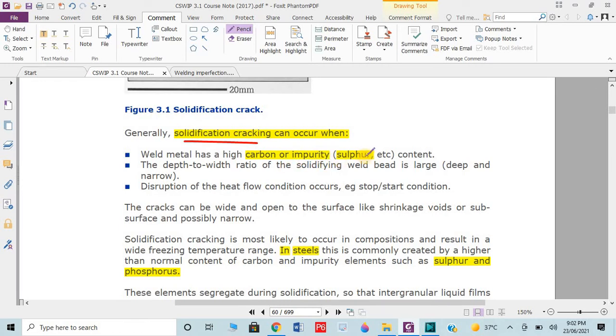Due to carbon or impurities, such as sulfur. Or due to the depth to width ratio of the groove: this is the depth, this is the width. If depth is more and width is less, then it is known as a narrow groove. Due to a narrow groove, this crack can occur, or if the heat flow condition is not proper, with start and stop welding again and again. If the continuity of the welding is not proper, then this crack could occur.